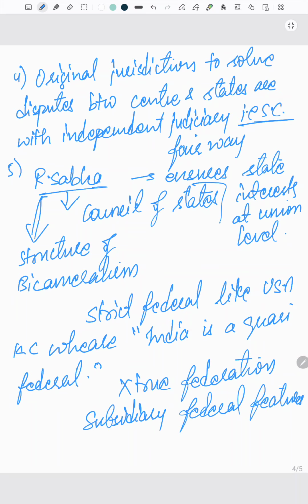So in the conclusion you can say that India is quasi-federal because India is a unitary state with a subsidiary federal structure, rather than a true federation. India is never a true federation. You can mention this particular political author in order to fetch more marks. You have to highlight this type of author in order to get better marks.